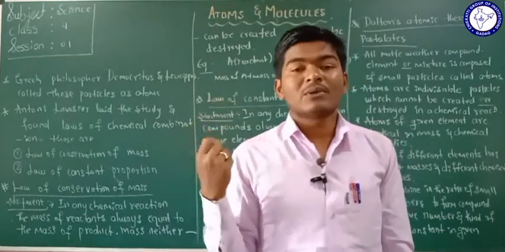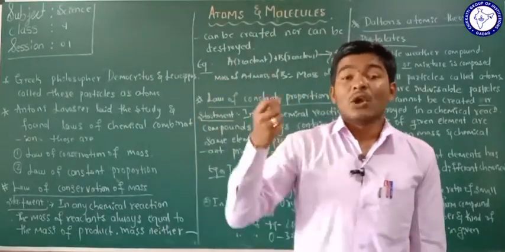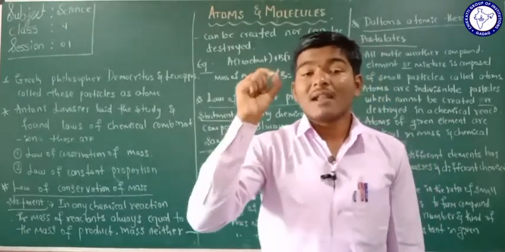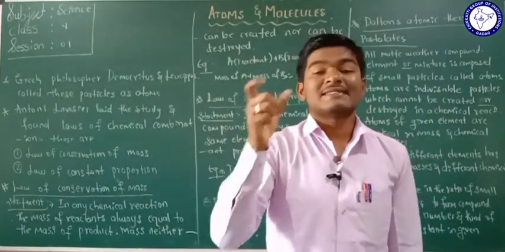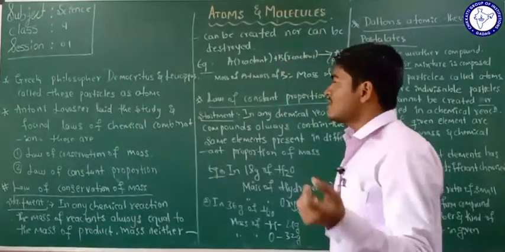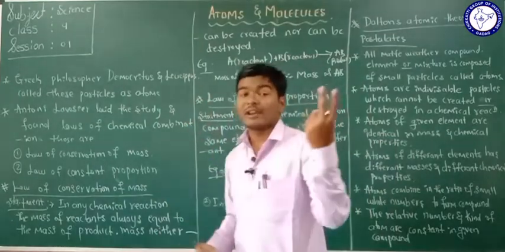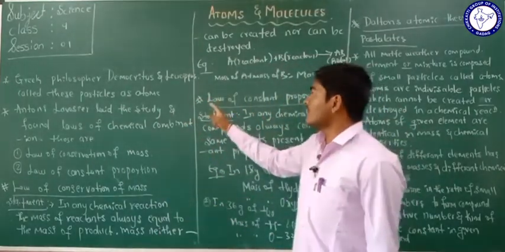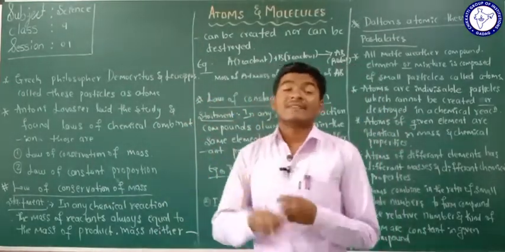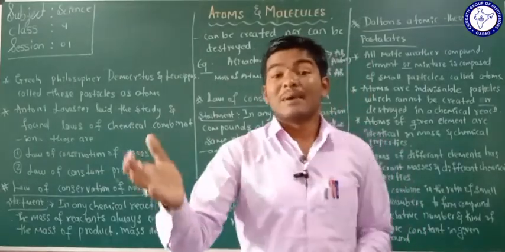We have to note that the first scientist, the first philosopher who spoke about the smallest particle of an element, named it paramanu. Then after some years, the two Greek philosophers, Democritus and Leucippus, continued the study of the theories of Maharshi Kanada.